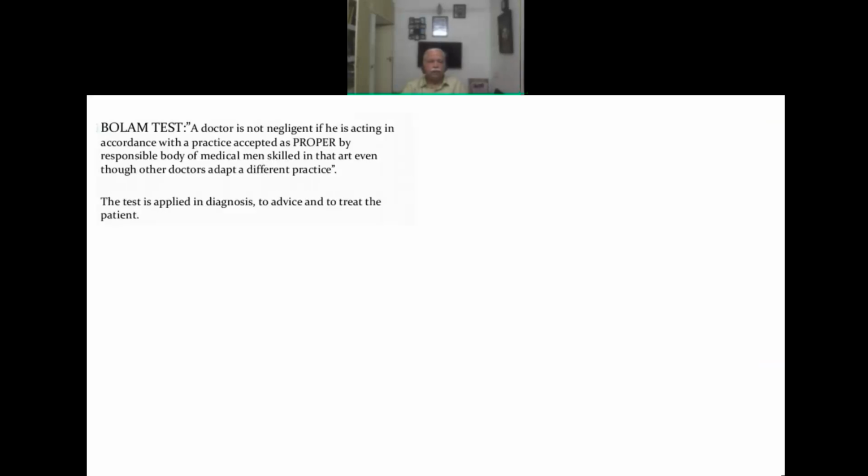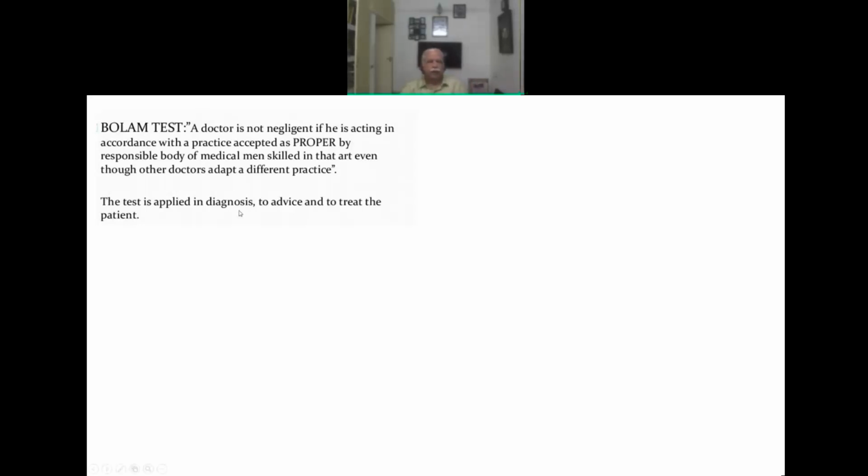Now, the Bolam test: a doctor is not negligent if he is acting in accordance with practice accepted as proper by a responsible body of medical men. That means he must have an adequate qualification and it should have been certified, for example recognized by a university, or he should have a particular degree. If that has been established, his act will not be considered negligent. This is to differentiate between a quack and a qualified doctor. So if a doctor is properly qualified and it happens by error, it is not called negligence.